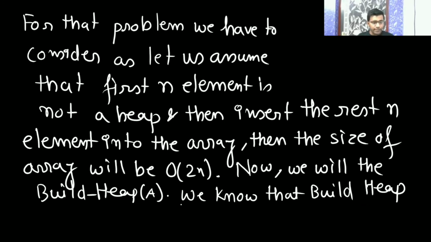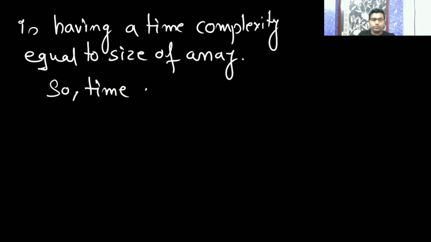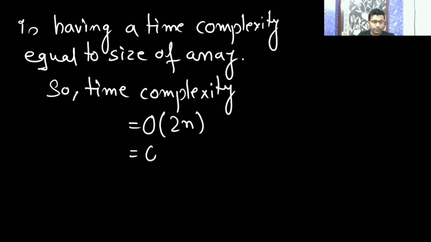Now we will call build heap, and we know that build heap has a time complexity equal to the size of the array. So the time complexity is equal to big O of 2n, which is going to be big O of n.